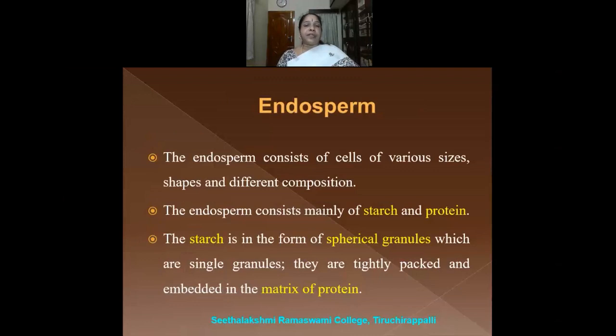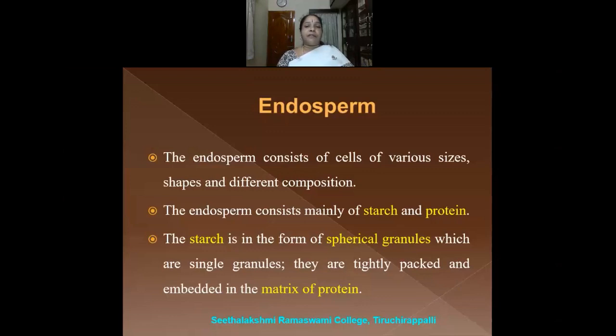The next part of the cereal grain is the endosperm. The endosperm consists of cells of various sizes and shapes, and they have different composition. Endosperm is the innermost part of the cereal grain, and in it there are different types of cells, with different sizes, different shapes, and different composition. The endosperm consists mainly of starch and protein. So what is present in the endosperm? Starch and protein are present.